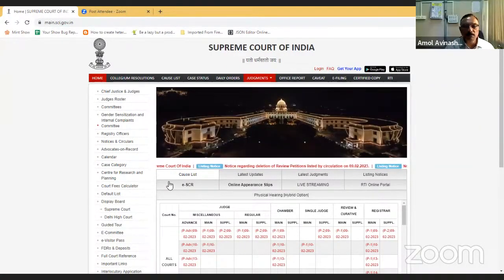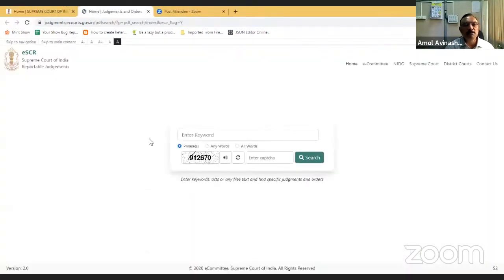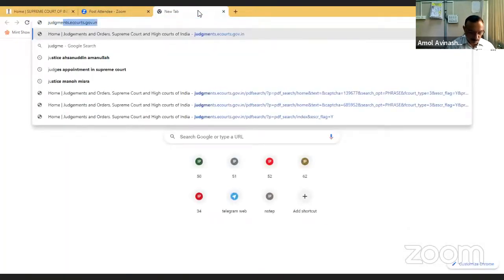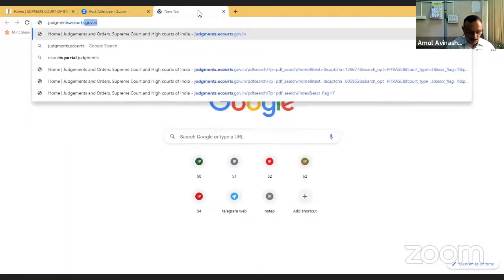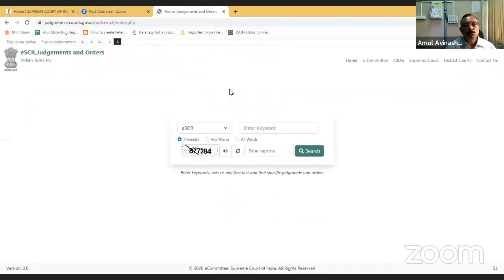Here on the Supreme Court website, we have given a link. By clicking on the link, you will go to the eSCR portal, where you can search judgments from the Supreme Court reports. If you go to judgements.ecourts.gov.in, both options are available. You can search eSCR judgments and High Court judgments also.